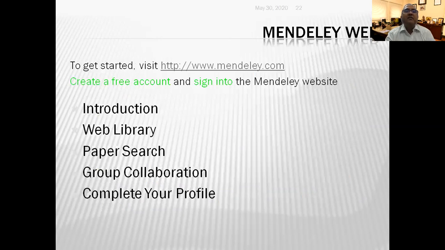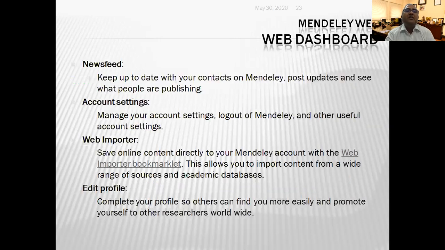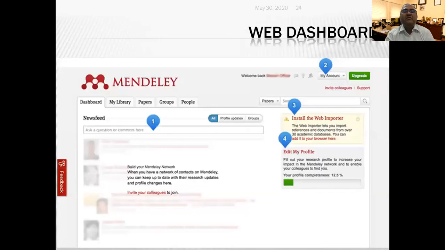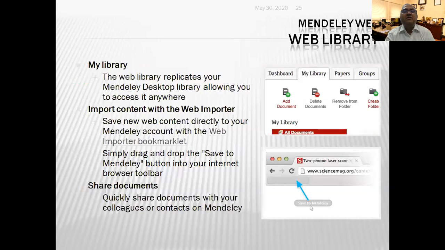So in the Mendeley web version, these are the important things. You have your dashboard where you can have a news feed. You can do account settings, your profile photo, and all. You can import all your articles there. It looks like that, the web dashboard.